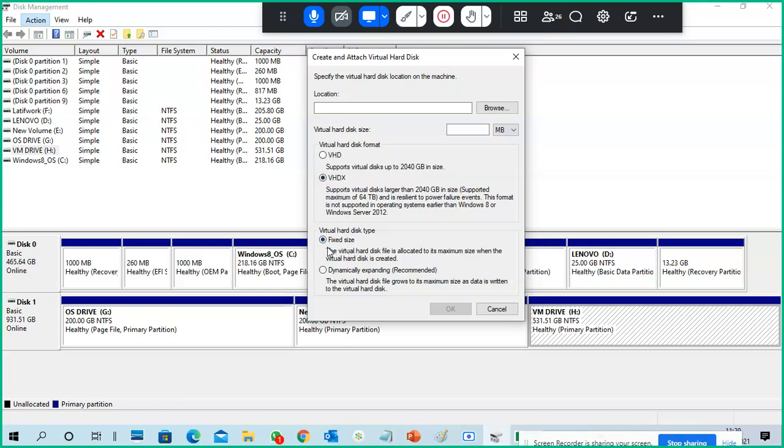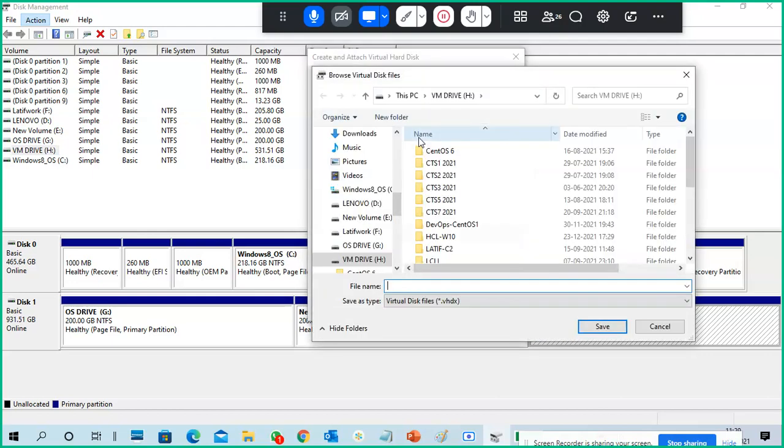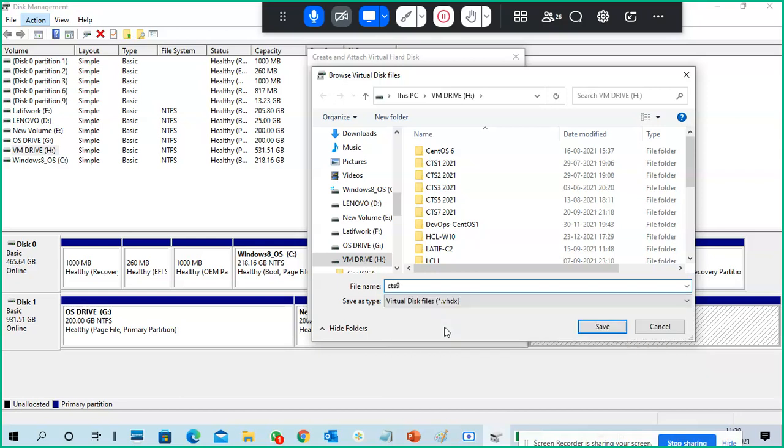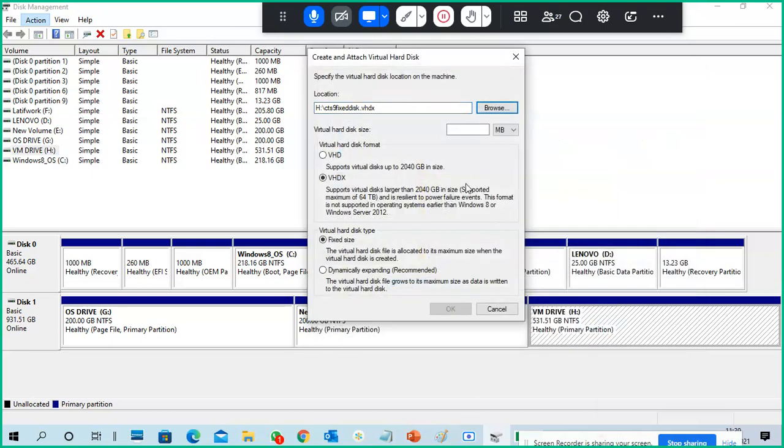VHDX and fixed size. I'm taking fixed size, and the location is H drive because I have more space there. Already I told you in H drive I have 160 GB free space, and I showed it already, right? Now I'm creating a fixed disk, CTS 9. Save it, and I'm creating a 10 GB fixed virtual hard disk, VHDX.